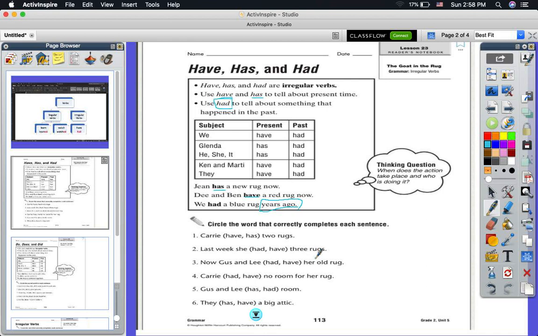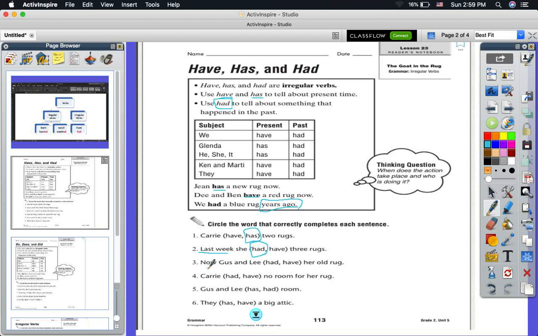Okay, let's answer the questions. Circle the word that correctly completes each sentence. Carrie, have or has 2 rugs. Carrie is singular, he. So I will say he has or he have. Of course, he has. We said has goes with he, she, it. So Carrie has 2 rugs. Last week, she had or have 3 rugs. Of course, we have here last week. It tells me about the past, so I will choose she had.